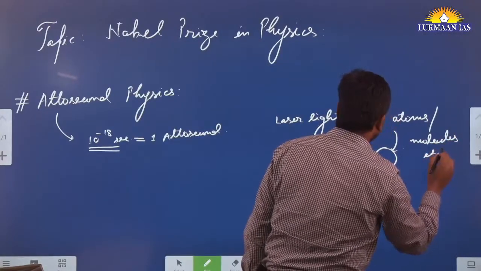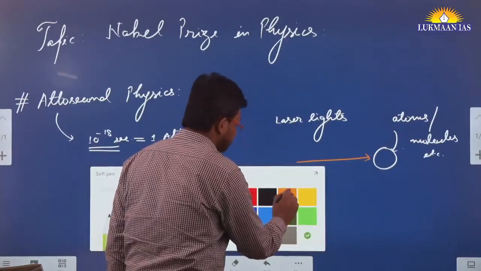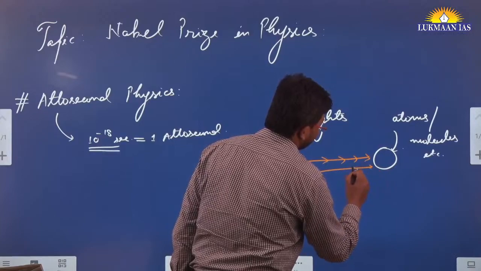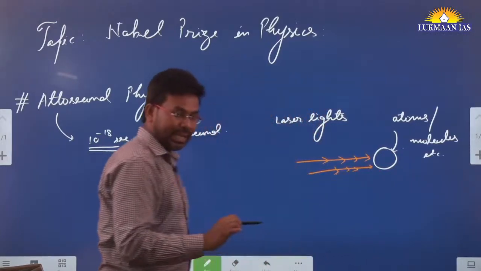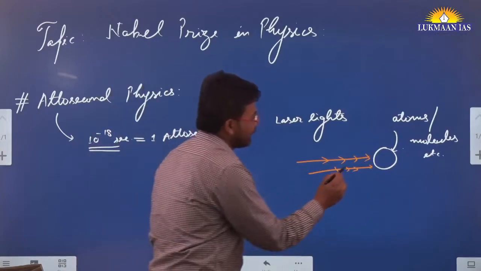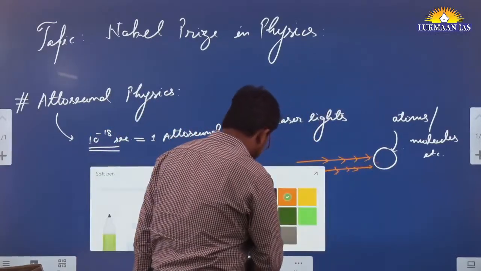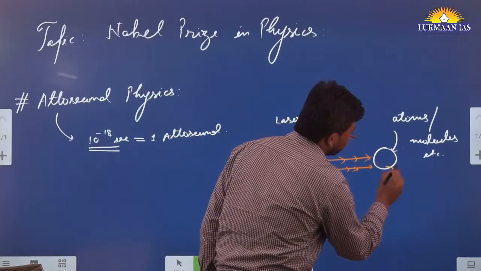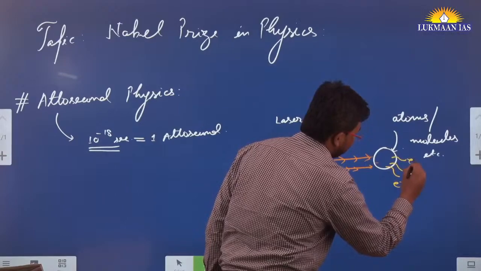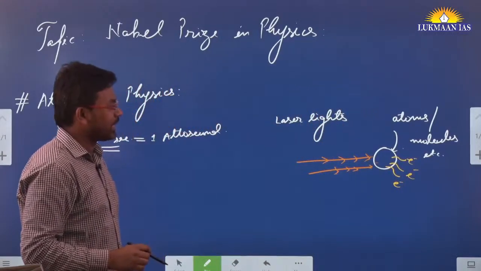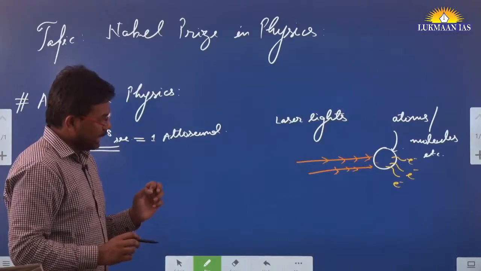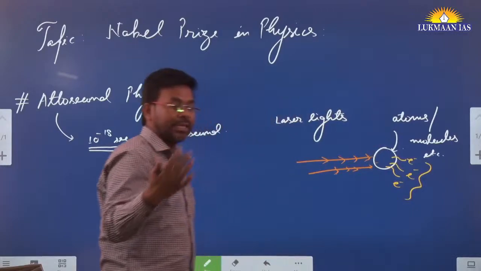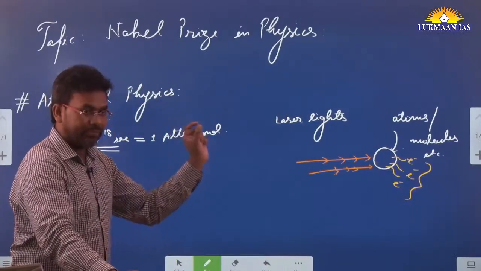They pass this high frequency laser light to atoms and molecules. After the laser light strikes, these atoms and molecules emit electrons. These electrons are emitted at a very fast pace, and then they study the behavior of these electrons at a very fast rate.